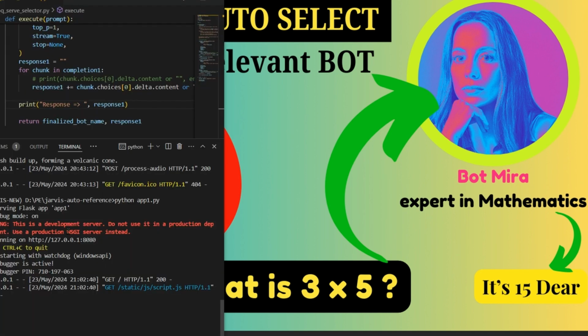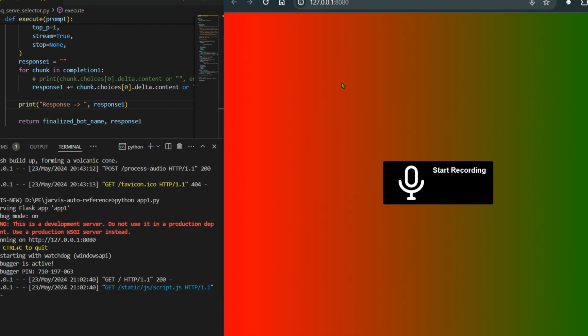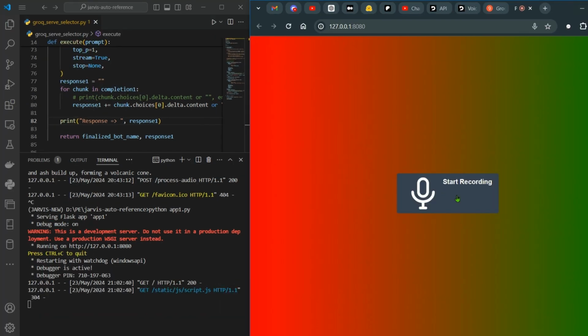So I have this Visual Studio Code editor and the code is running here. On the right, I have opened up the code here. Start recording, put up your question, and wait for the answer. Now, let's say I want to ask a question related to mathematics. So let me ask something. So what is 35 times 45?